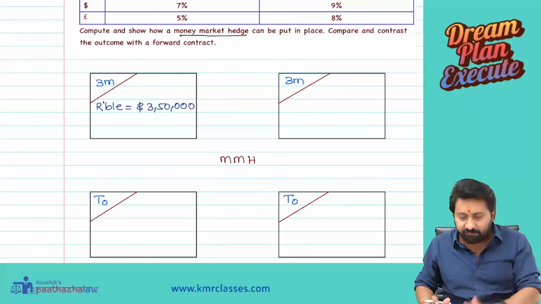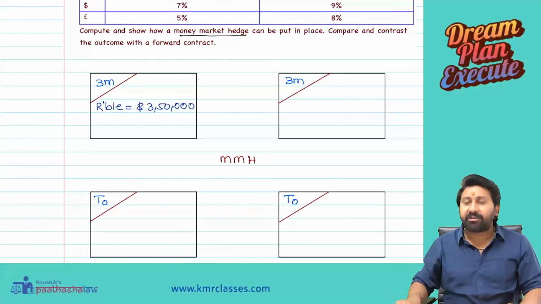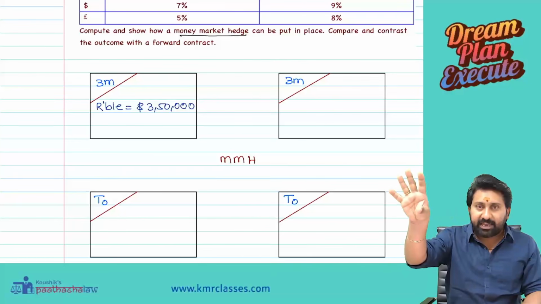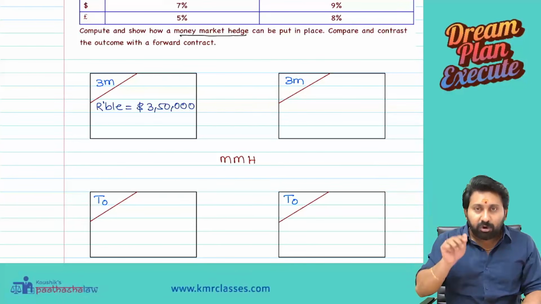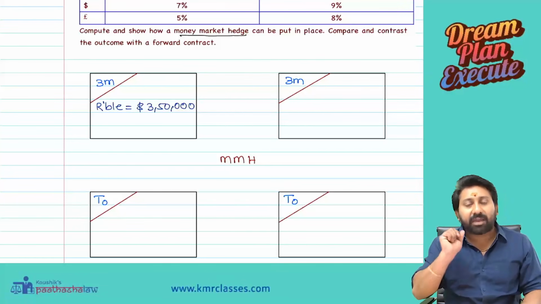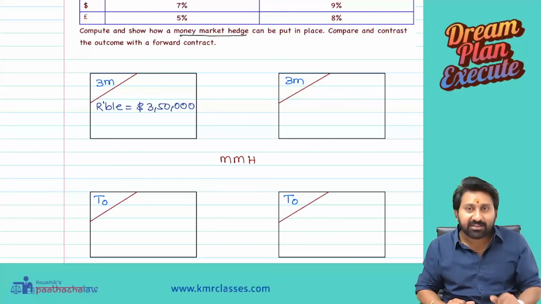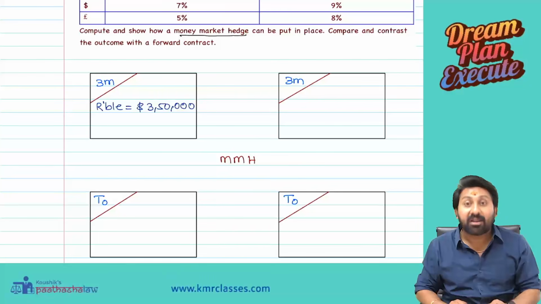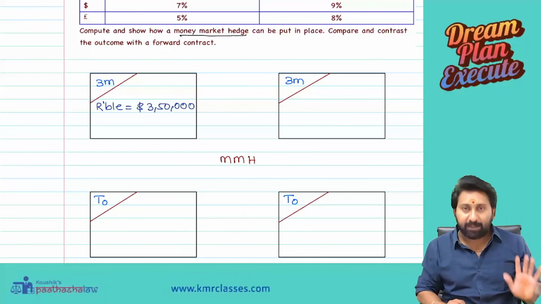Example I will tell without touching dollars and pounds. I will take rupee and dollar. I am an exporter. Exported goods to USA. I need to get $1 lakh. Today dollar is 85. Tomorrow dollar became 83. Then I will get 83 lakhs only instead of 85 lakhs. Correct? Then there is an operating loss of 2 lakh for me or not. That loss I don't want it to happen.